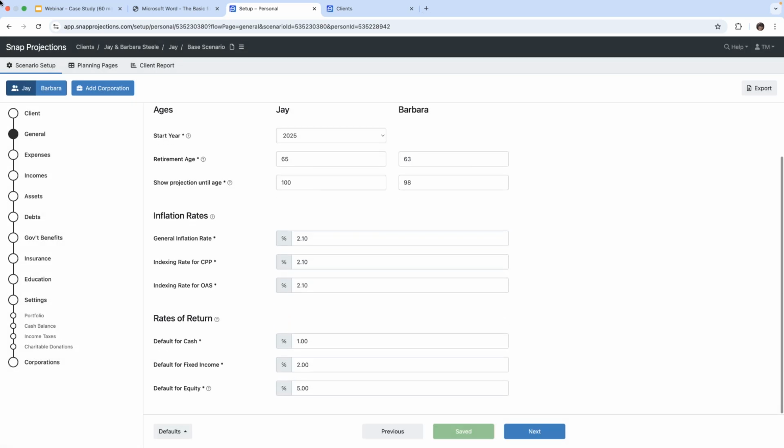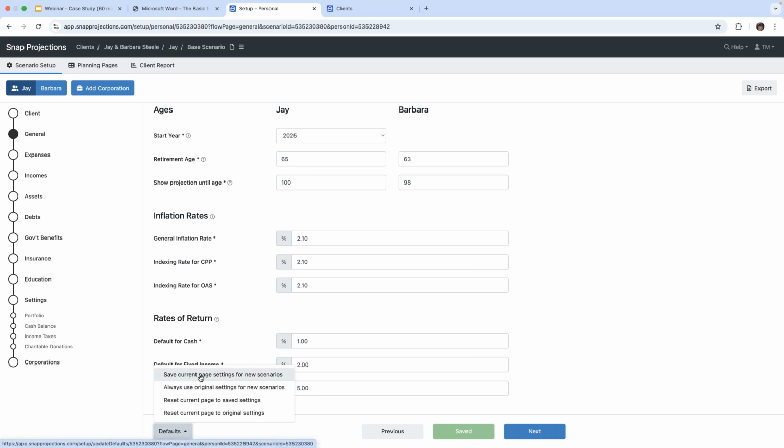But for the time being, I have gone with my very own defaults of 1% for cash, 2% for fixed income, and 5% for equity. And just so you know, I have reduced these to take into account the portfolio management fees. All right, and if you did want to save these for future scenarios that you might be working on, you can do that here as well.